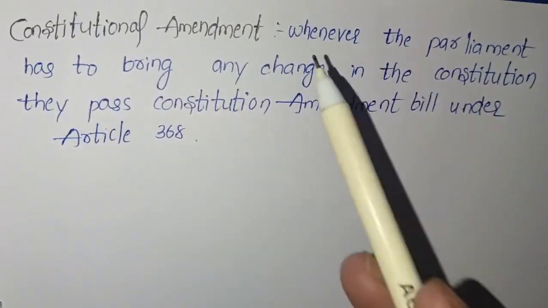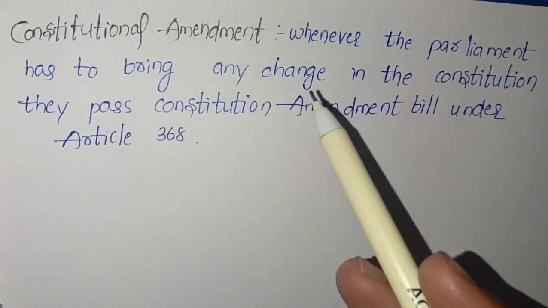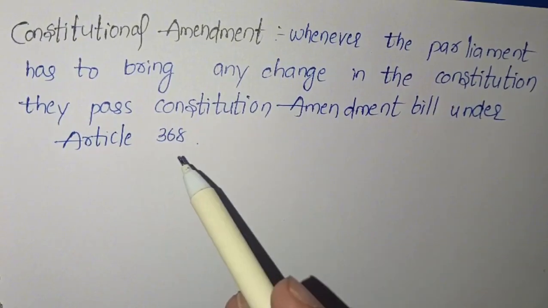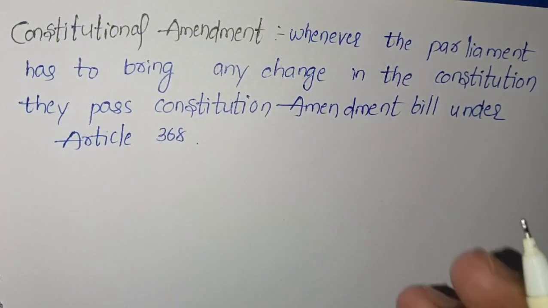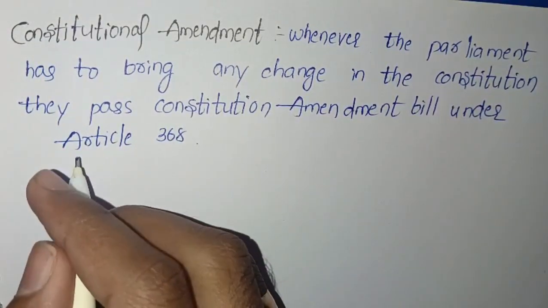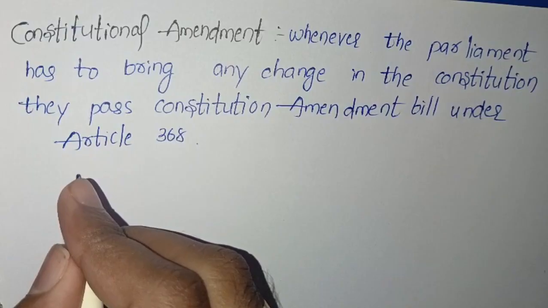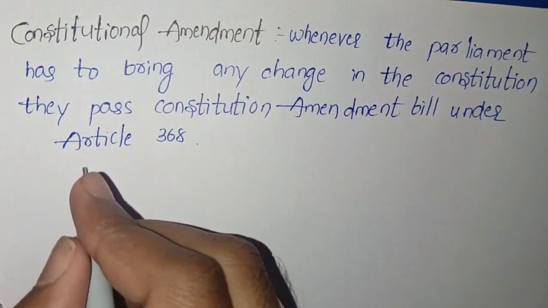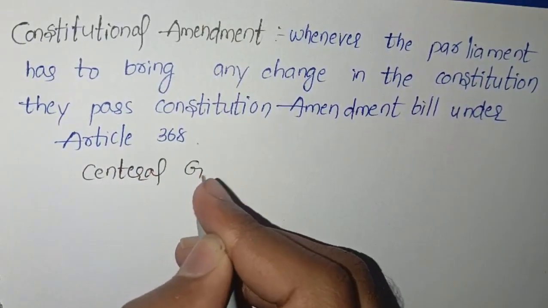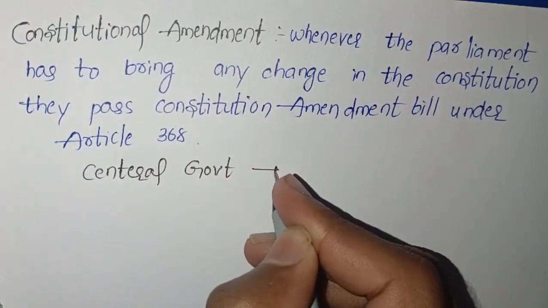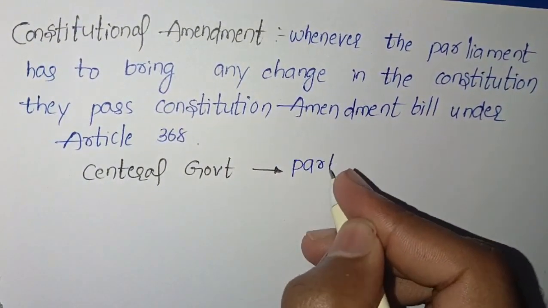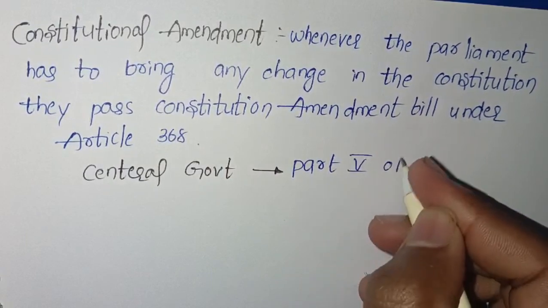Constitutional amendment is nothing but whenever the parliament has to bring any change in the constitution, they can pass the constitutional amendment bill under Article 368 in Lok Sabha or Rajya Sabha. That is known as constitutional amendment. Here, the central government comes under Part 5 of the Indian Constitution.